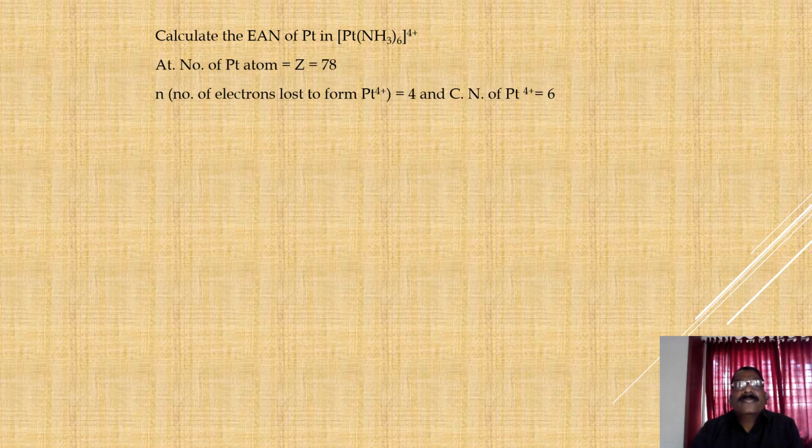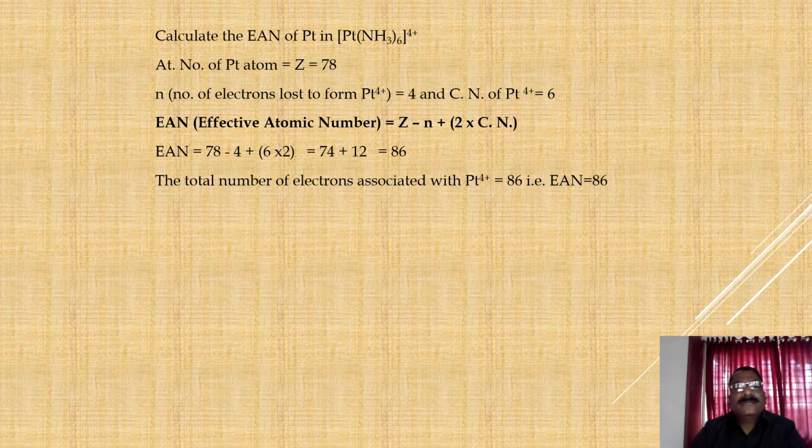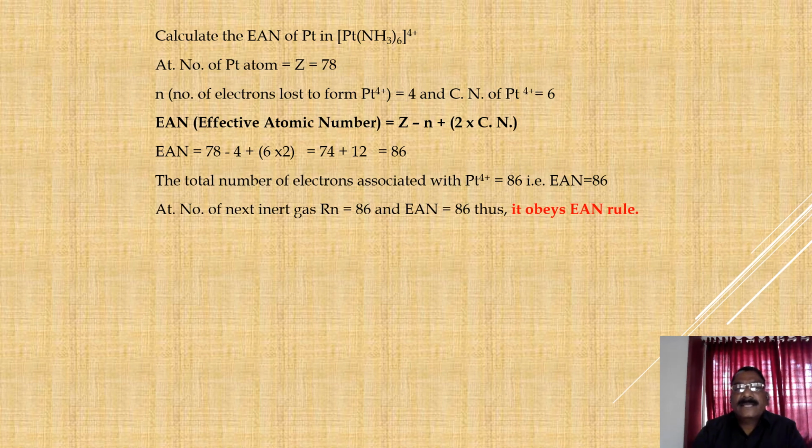Second example, calculate the EAN of the platinum in [Pt(NH3)6]4+. Atomic number of platinum is 78, oxidation state is 4, coordination number is 6. According to the formula, EAN is equal to Z minus N plus 2 into coordination number. See the calculation: 78 minus 4 plus 6 into 2 is equal to 74 plus 12 is equal to 86. EAN is equal to 86, and it is the atomic number of the next inert gas, and thus it can obey EAN rule and the compound may be a stable one.